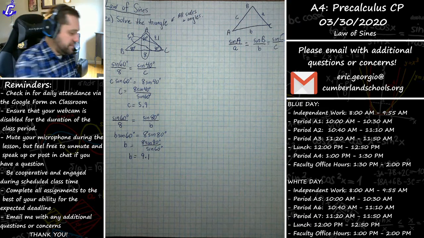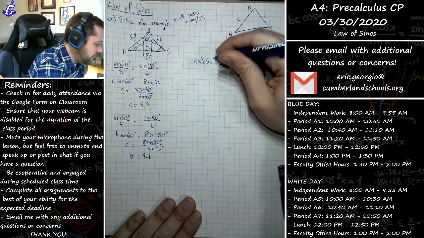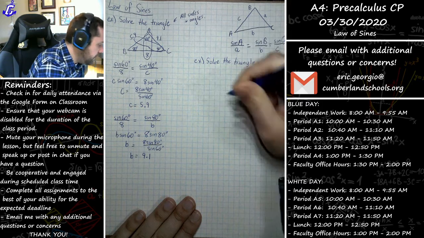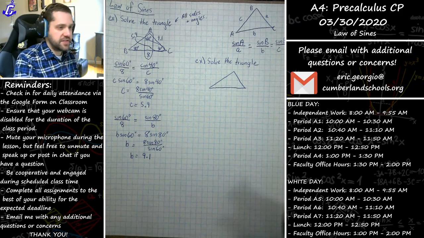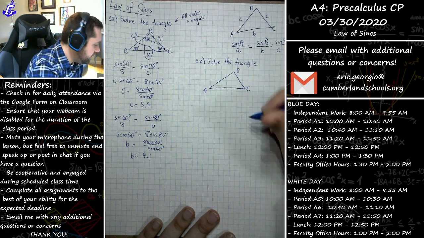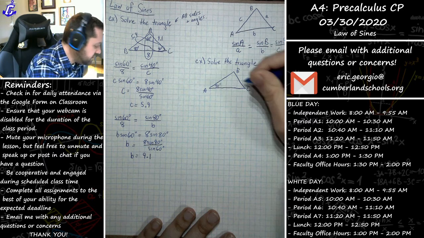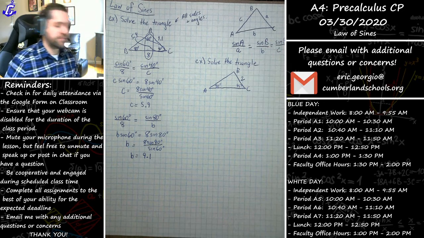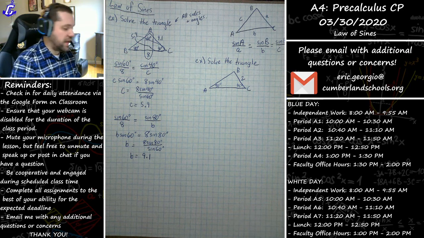Let me show you another example of the law of sines in action. All right. Another example where I'm just going to say solve the triangle. In this example, we'll say we have a triangle kind of like this. Again, not trying to draw these triangles to scale. They're just random triangles. Certainly by no means right triangles. I have A, B, and C. If I told you that angle A was 30 degrees, angle C was 45 degrees, and I told you that this side was 2. Okay? I should be able to find all of the other sides and angles of the triangle.